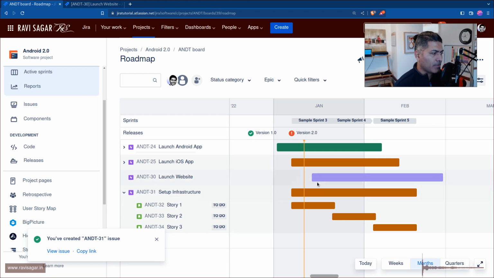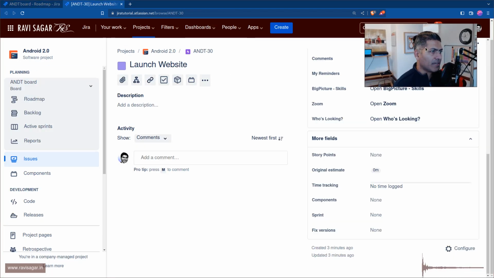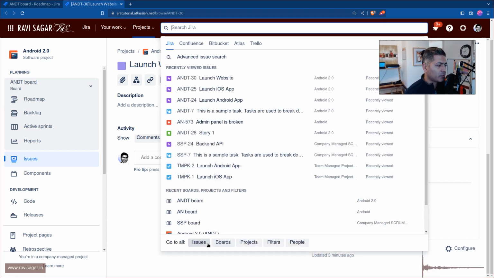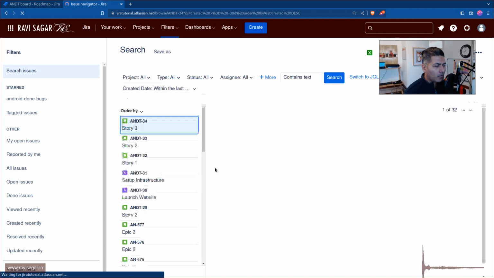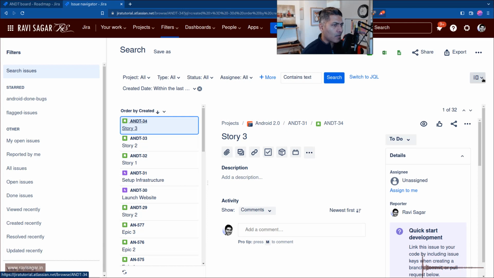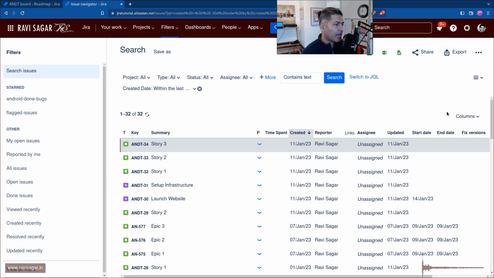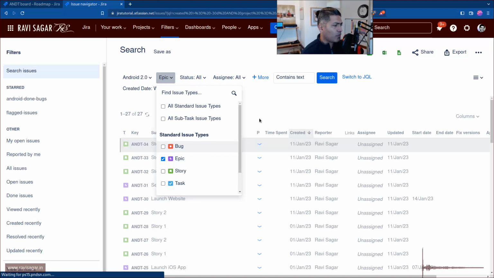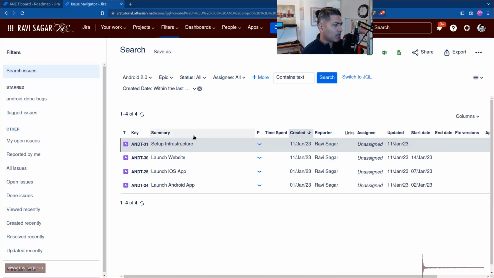look at the issue navigator. Let me go to the issue navigator, and I will hopefully show you how the fields are updated. What I'm trying to do here is build this report, or basically a plan, that you are hopefully trying to create. For example, let us look at the Android project and focus on epics. We have the same information, but what I'm trying to show you is there are fields like start date or end date that are actually populated for you.